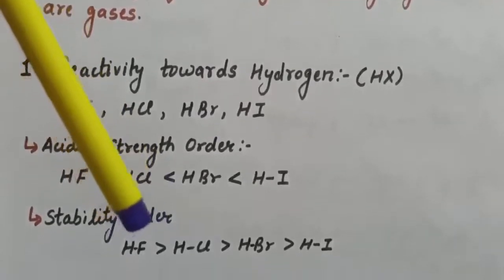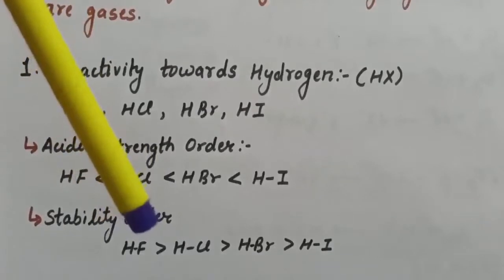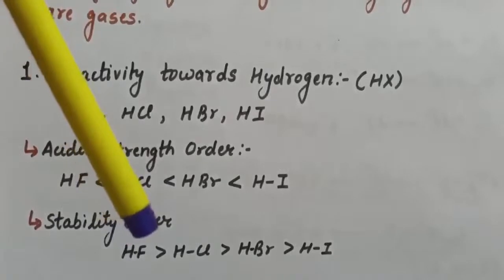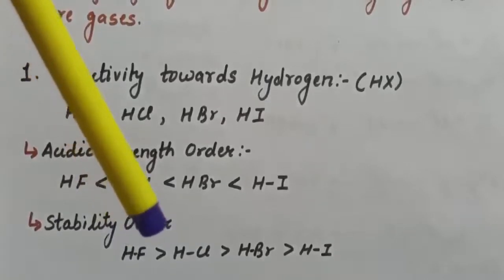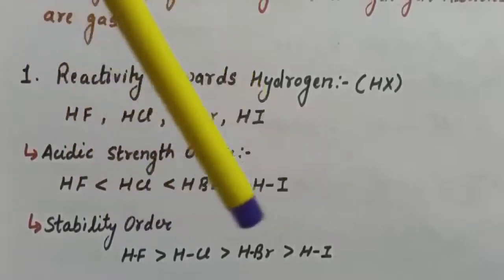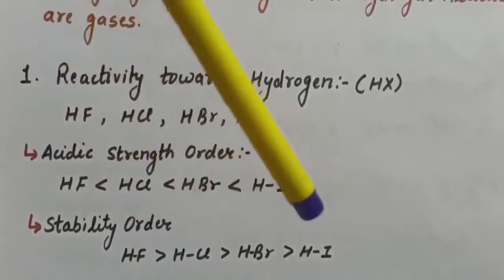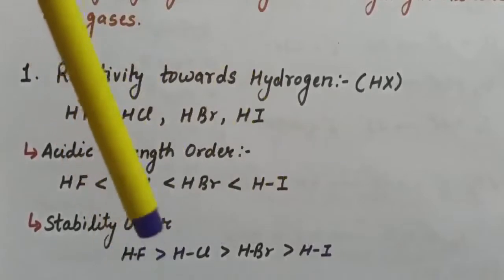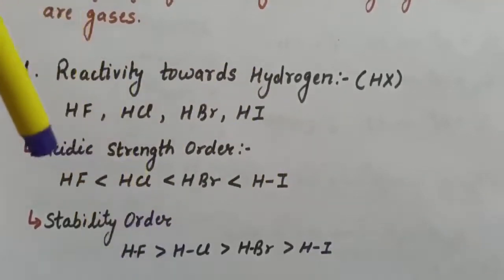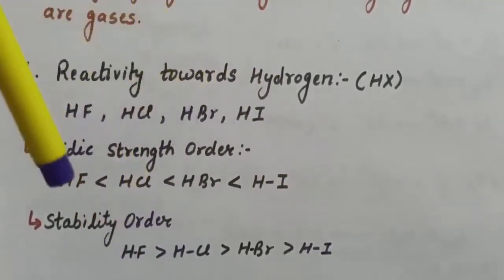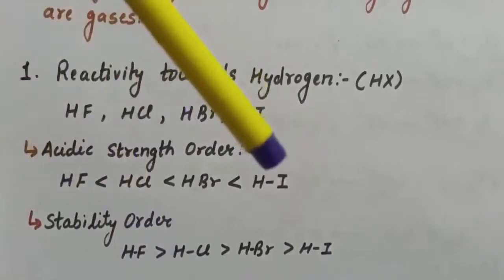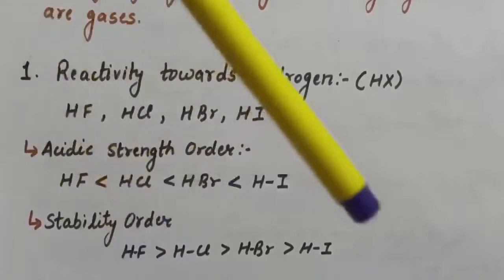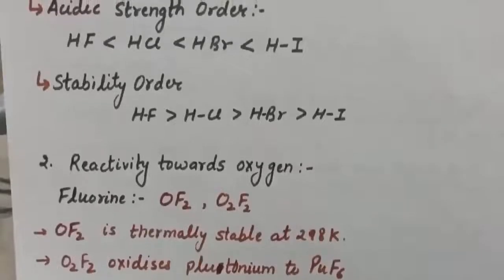Here, due to small size and high electronegativity of fluorine, the HF bond is stronger, and when we move from fluorine to iodine, this bond strength becomes weaker, and that is why hydrogen iodide is least stable, whereas hydrogen fluoride is most stable. So this is the acidic strength: HF is least acidic, HI is most acidic. But in stability order, HF is most stable and HI is least stable.